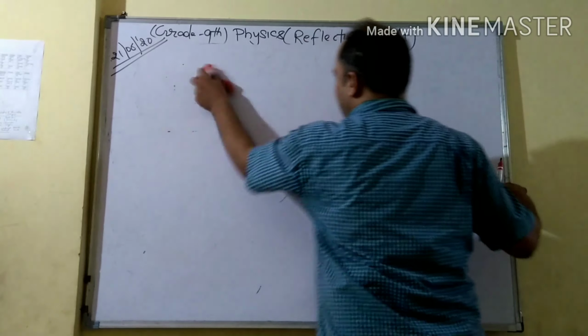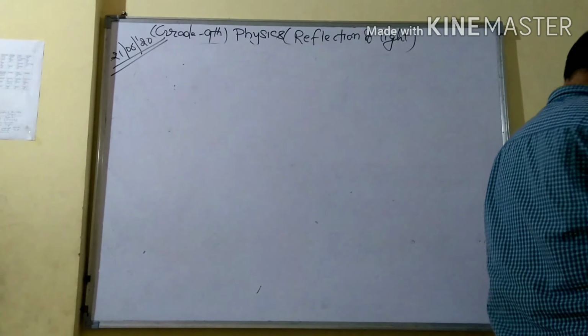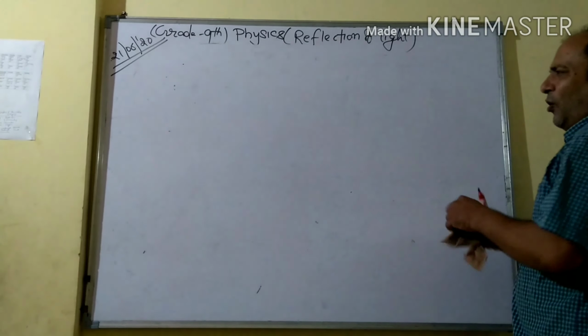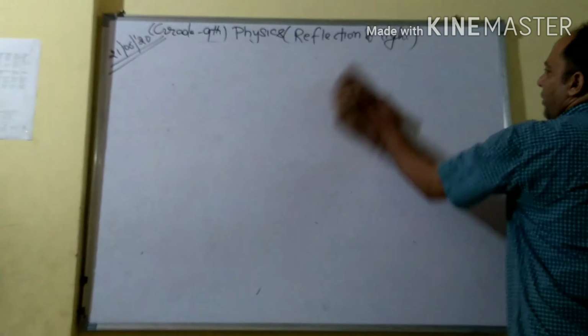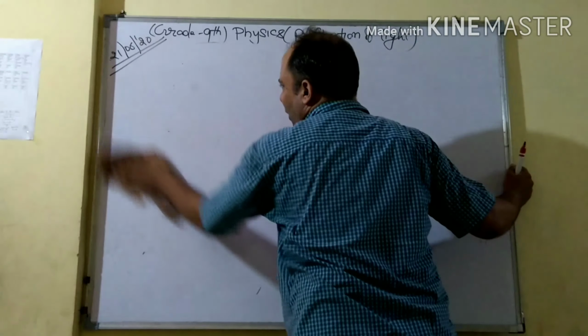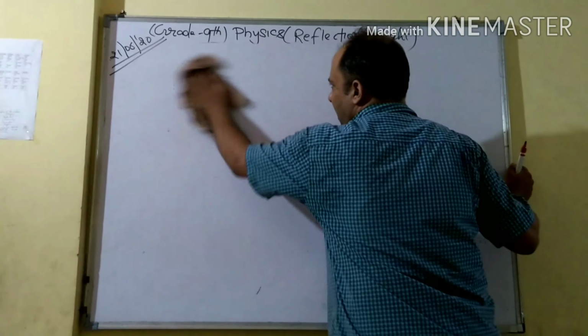You have already studied that in 8th standard, but since we are discussing all these things, I am going to explain once again. Now what is a real image and what is a virtual image? In general, saying the image is formed on the screen is a confusing phrase. So we have a simple target about the image.